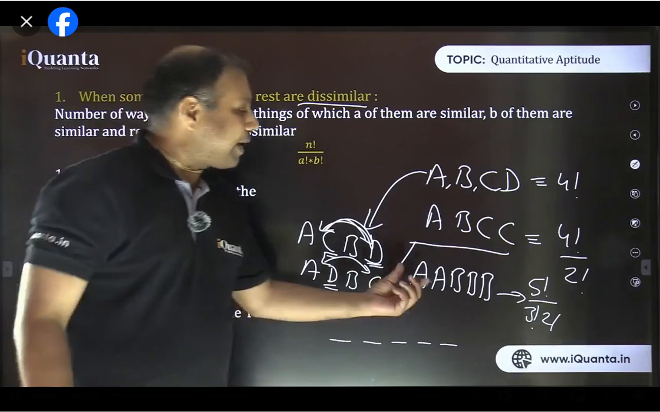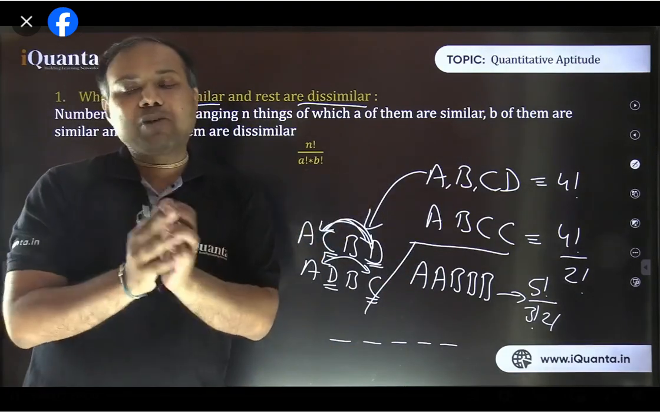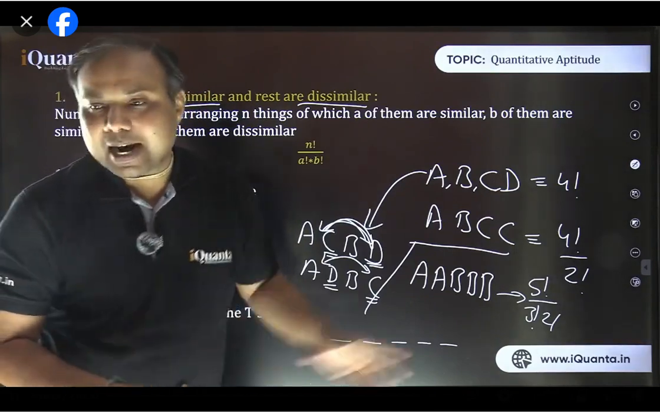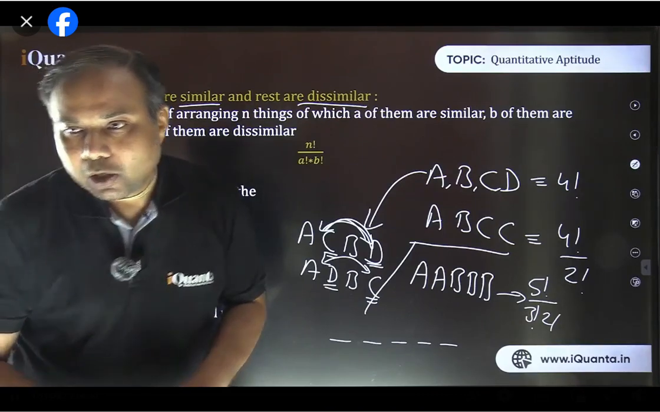Srinitha, we do not want the 2 A's to remain together. They can be separated also. There's no problem in that. We consider them as one unit when we want to make them together. We want to keep them together. But right now, there is no such condition. Okay? Now listen here.